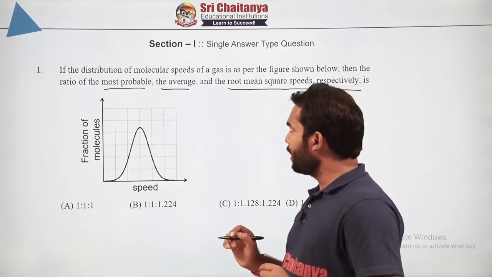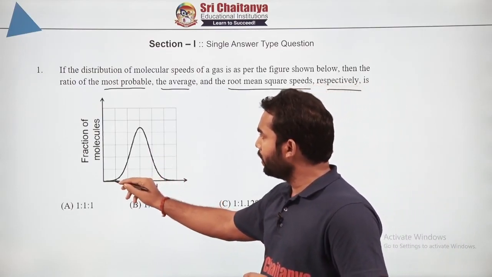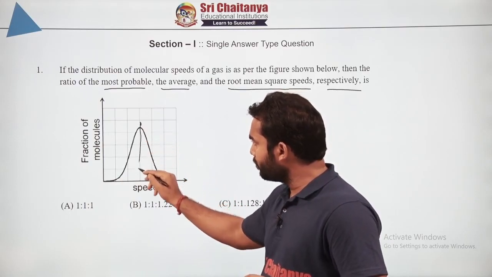First look at the graph very carefully because they are asking directly with respect to this graph.